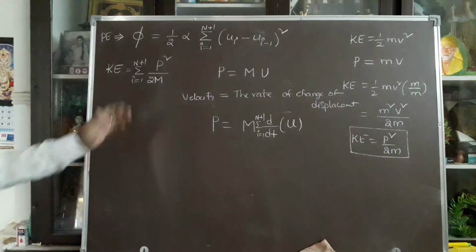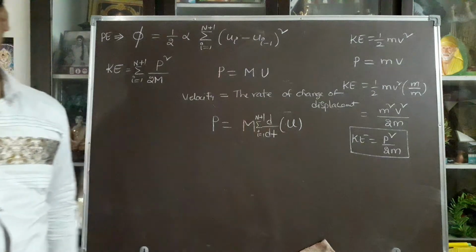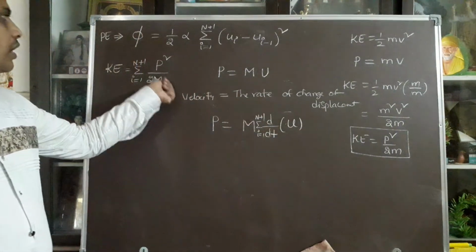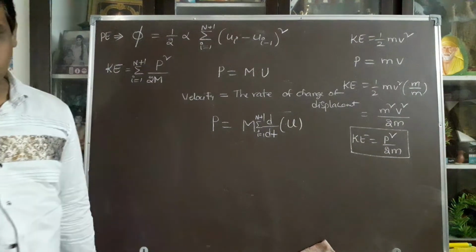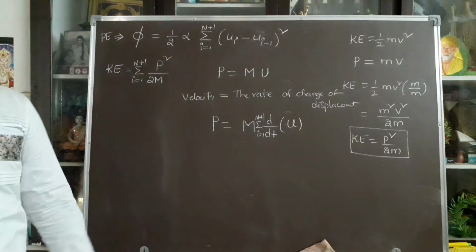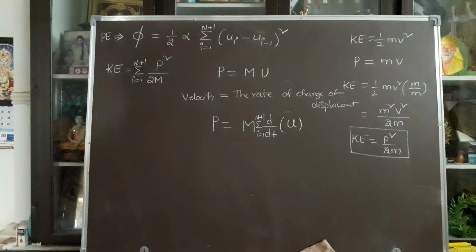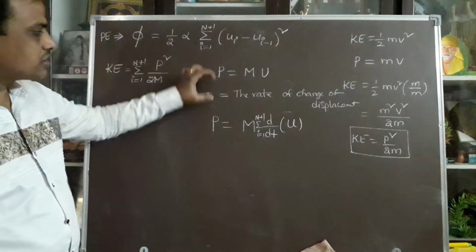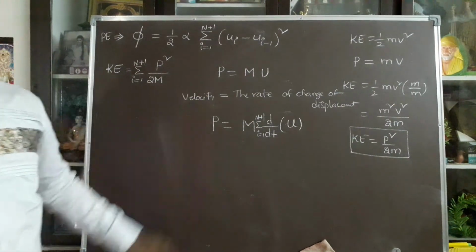You can take all these expressions for the ith atom. So ui, mi, pi, and so on. So these are the basic relations between the two neighboring atoms. Basic relations among the two neighboring atoms. This is potential energy, this is kinetic energy, this one is momentum.